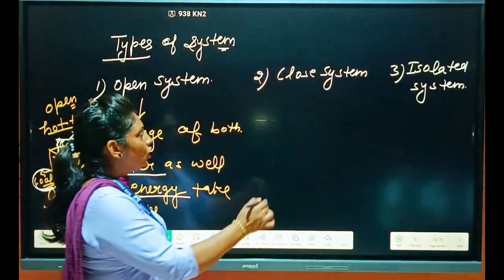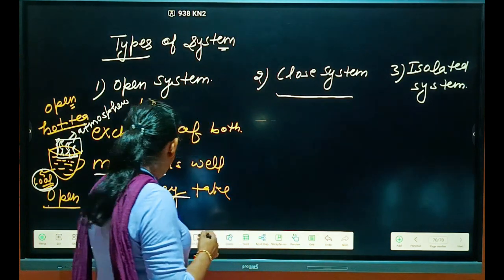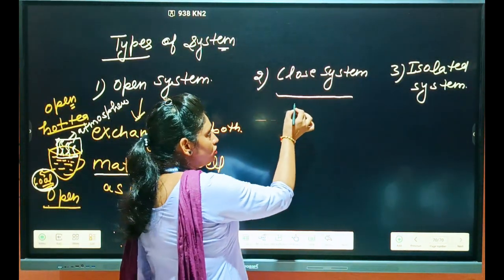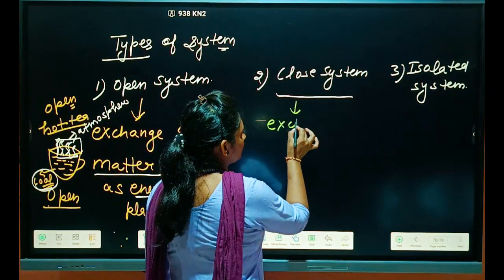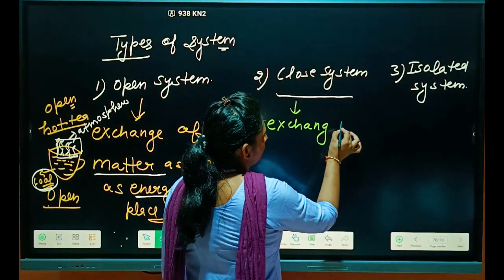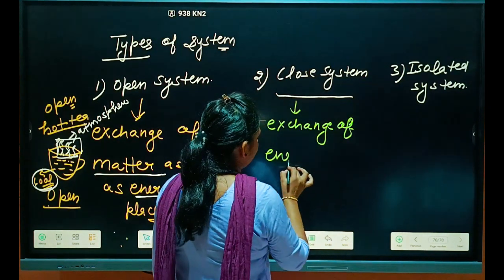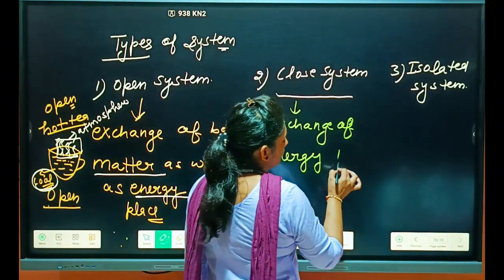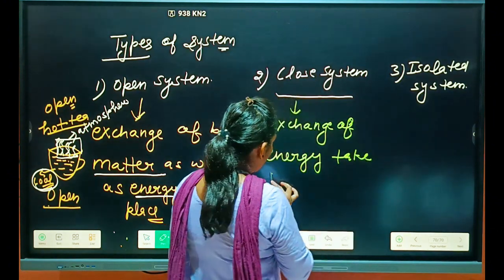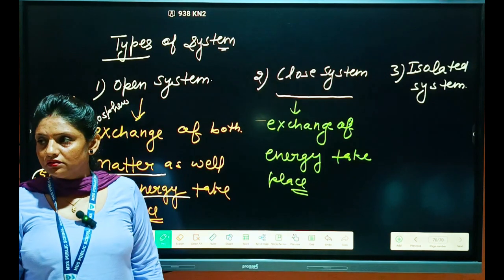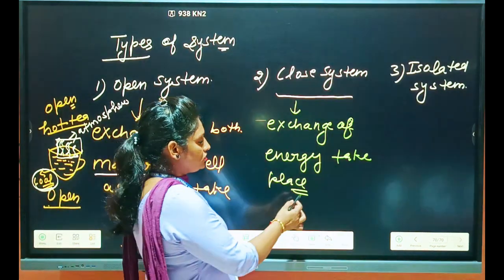Clear? Then the closed system. In case of a closed system, exchange of energy takes place only. Only energy exchange will be there, not matter. Matter will not be exchanged, beta.